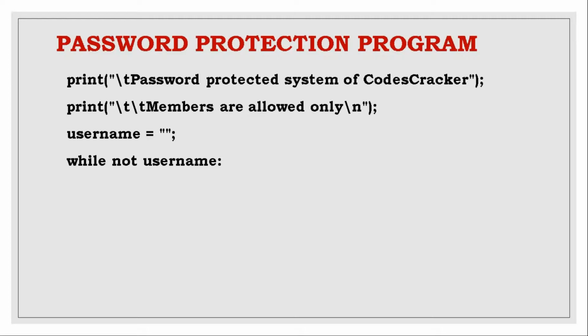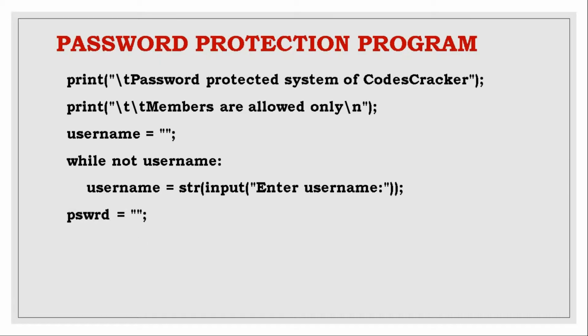While not username. So here I am using a while loop. We are asking the user to type some username. If the user is not typing the username, again the loop will continue. Again it is asking them to type the username. So I am using an input statement to get input from the user. str is a function which will convert it into a string. So enter the username. Until the user enters the username, this will continue. Then only it will move on to the next step.